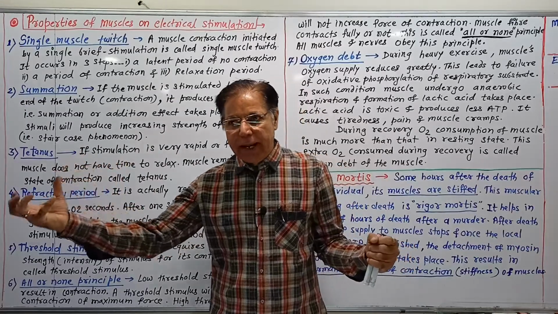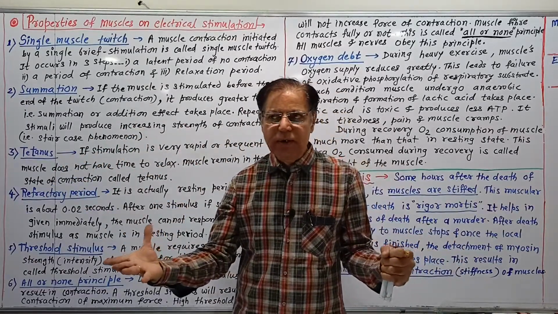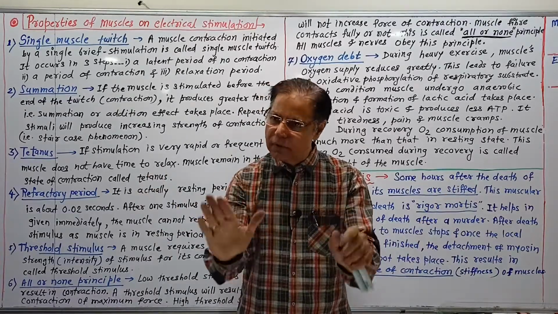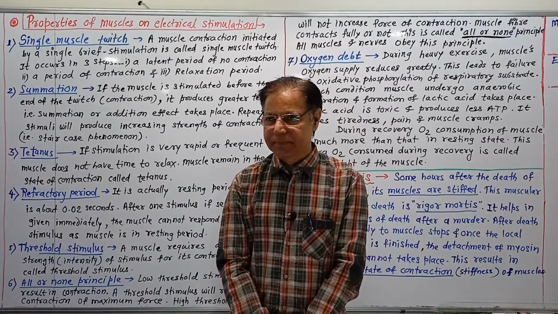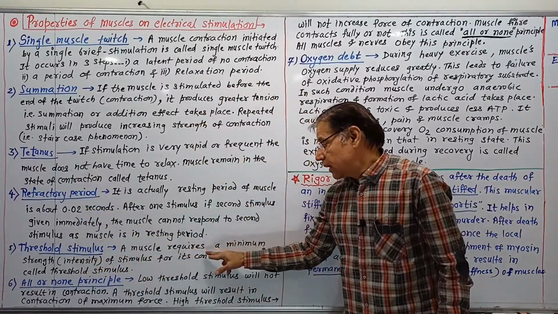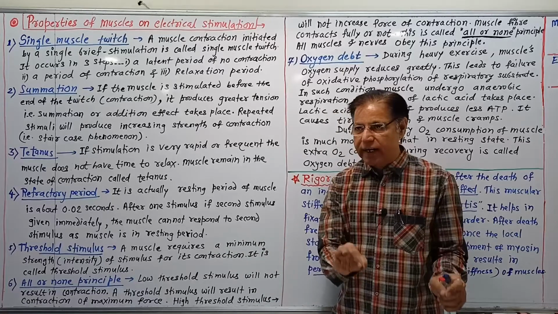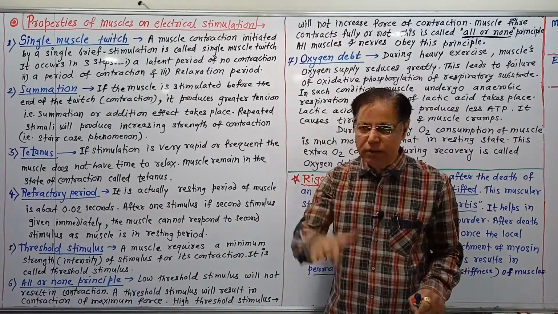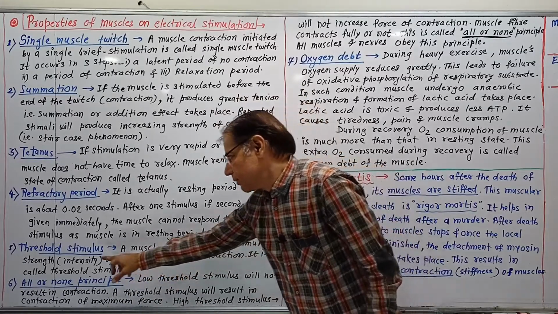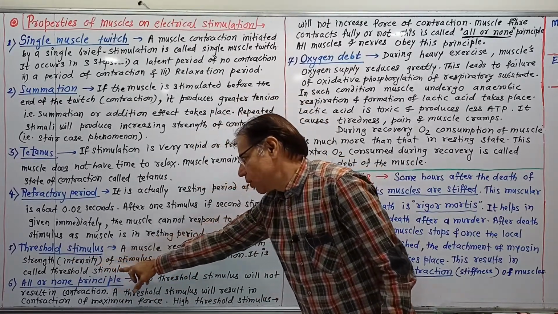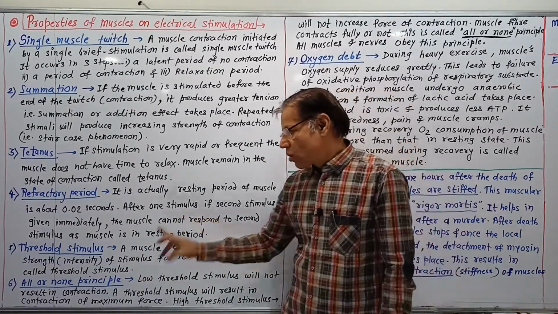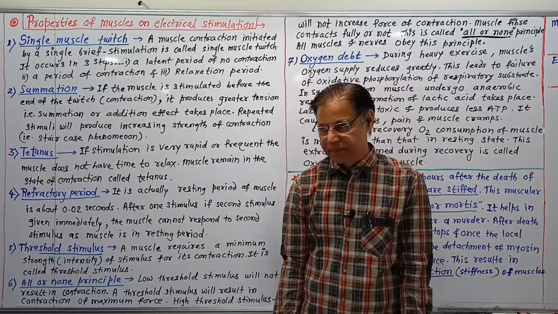But a normal threshold stimulus is responsible for a powerful contraction. A muscle requires a minimum strength or intensity of stimulus for its contraction, and that is called the threshold stimulus.